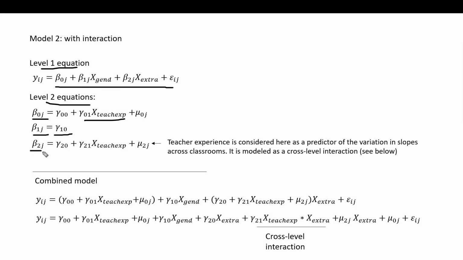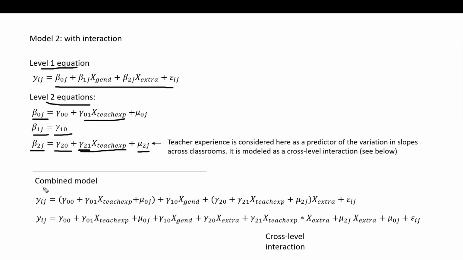And then for beta 2j right here, you can see once again we have the gamma 2 0. That's the grand mean of the slopes for extroversion. There's our mu 2j right there, so we are capturing variation in those slopes across classrooms. But now we're adding in the predictor teacher experience. So you can see right here that the gamma 2,1 is referring to the regression coefficient there.